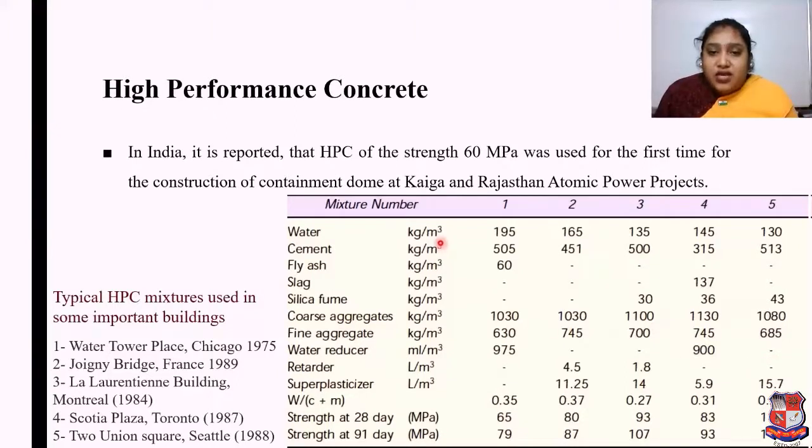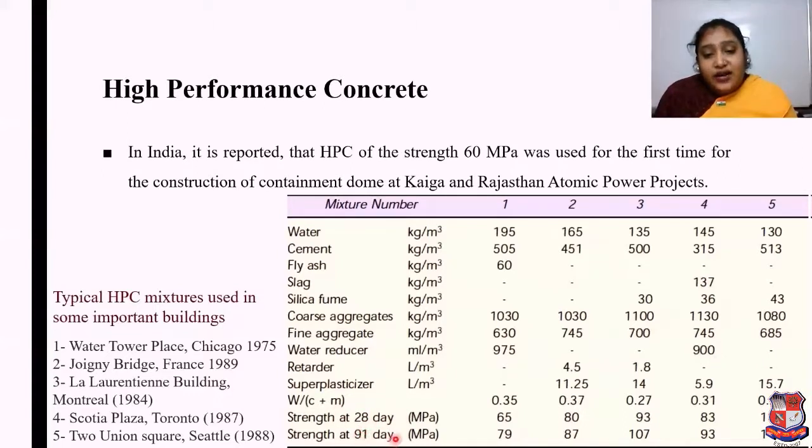So we can see that after a number of trials, by adjusting all these materials in different quantities, strengths of 65 megapascal, 80 megapascal, 93 megapascal, 83 megapascal and 190 megapascal were achieved after 28 days.